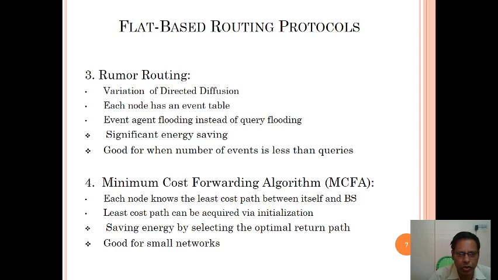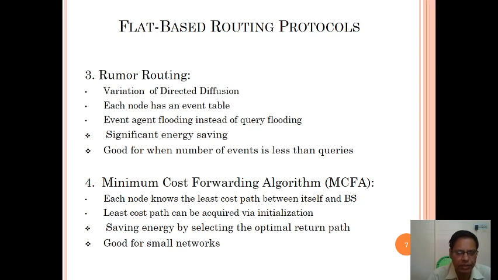Another flat based routing protocol is rumor routing, which is a variation of directed diffusion. Each node has an event table. What will be in the event table?